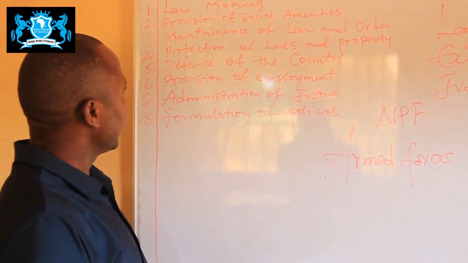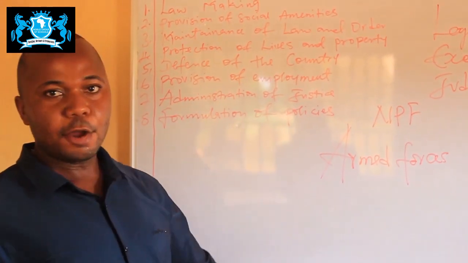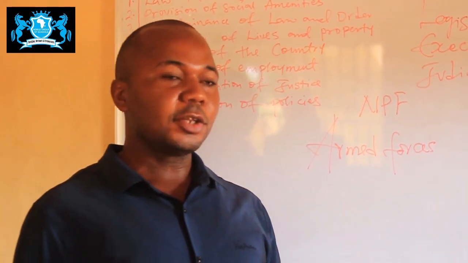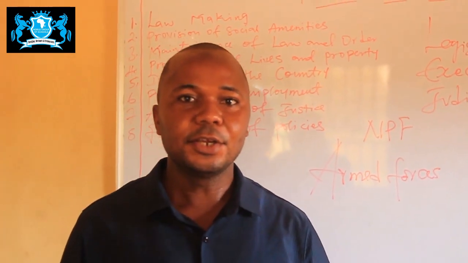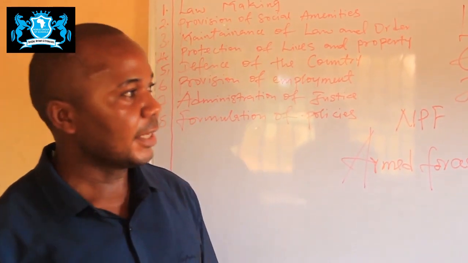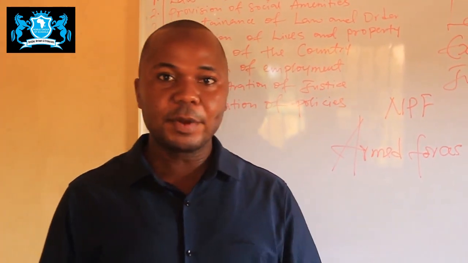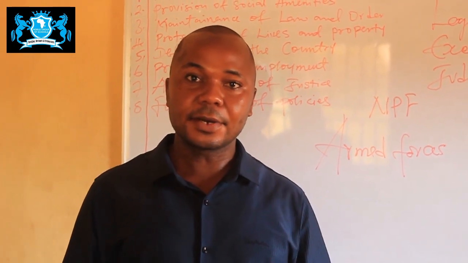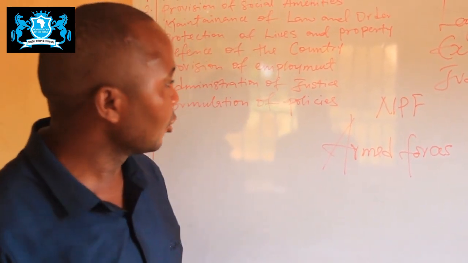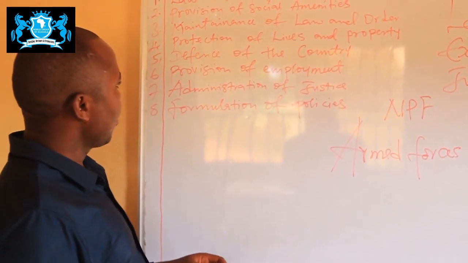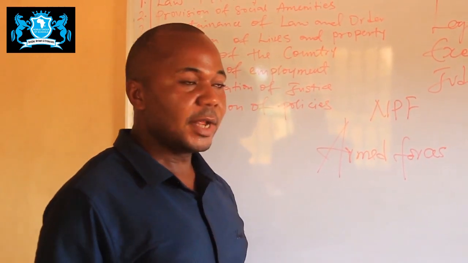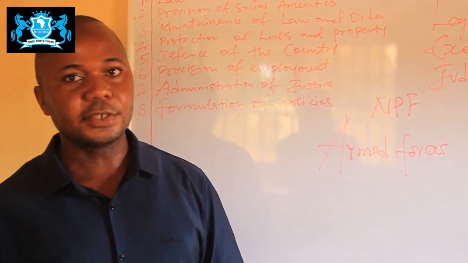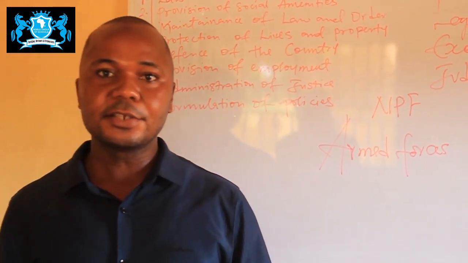And the next one here is the provision of employment. It is also the duty of the government to provide work for its graduates and those who are able to work. Then we have administration of justice. The government also administers justice. They make sure that the common man gets justice.